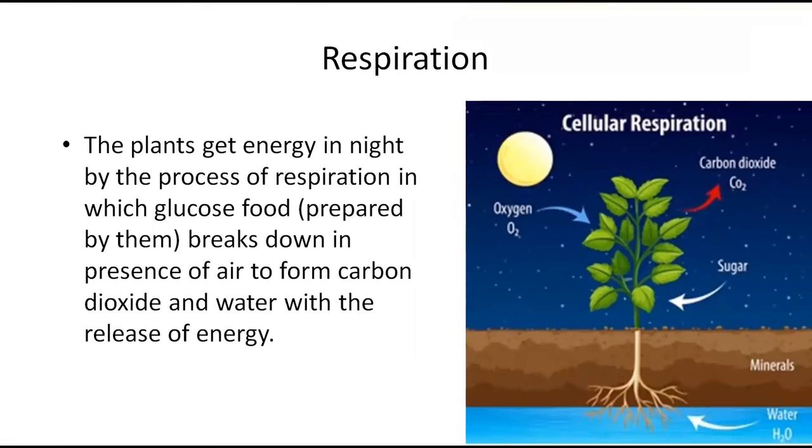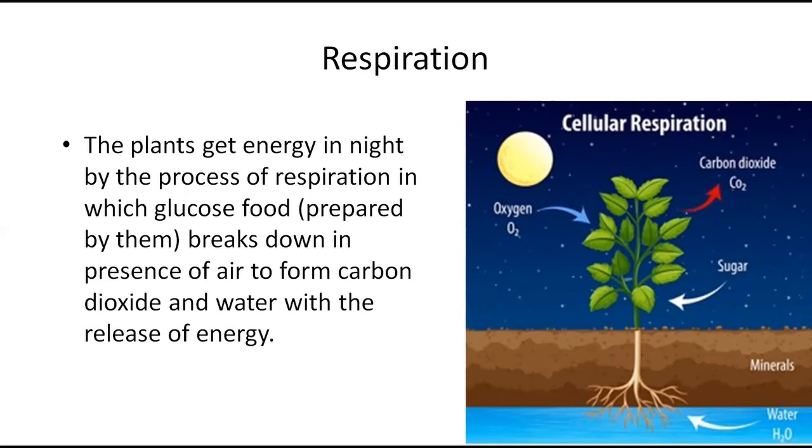Next we come to respiration. You will be very shocked to hear that actually in the night, all the plants do real respiration, which we do. In the night there is no sunlight, and when there is no sunlight, there is no need of chlorophyll.